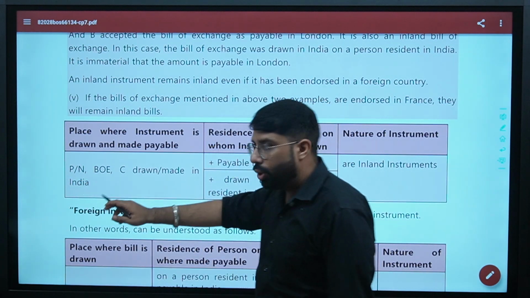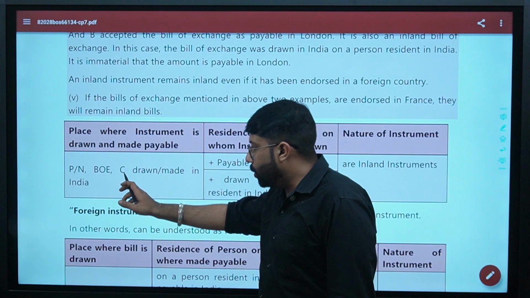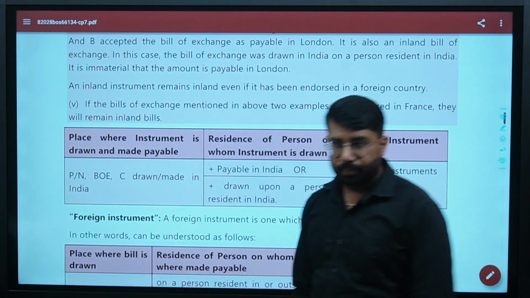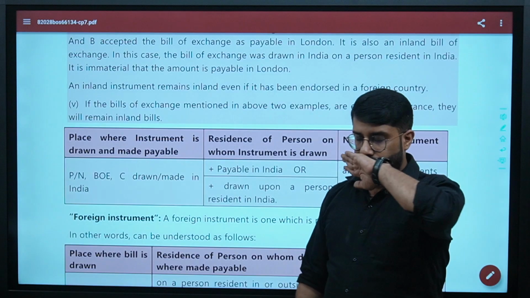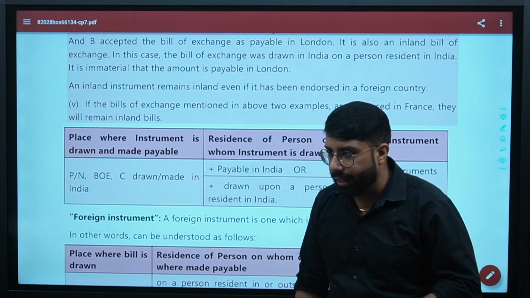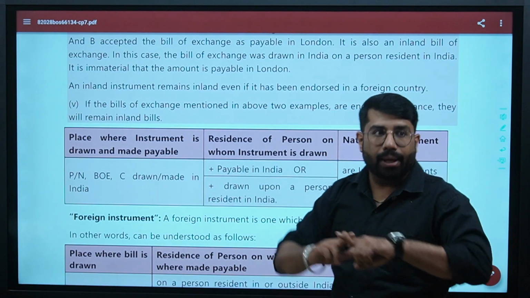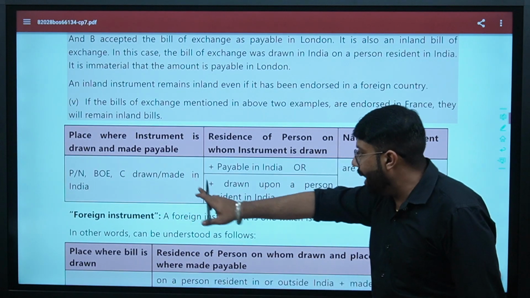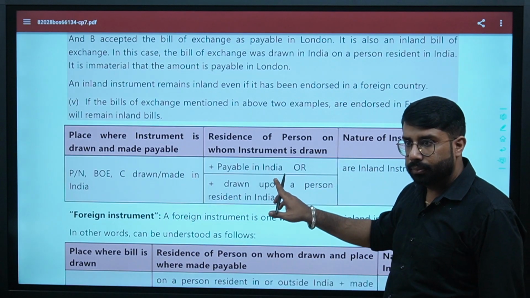So, promissory note or bill of exchange or check, which is drawn or made in India. Plus means and. Drawn in India, made in India, and payable in India.